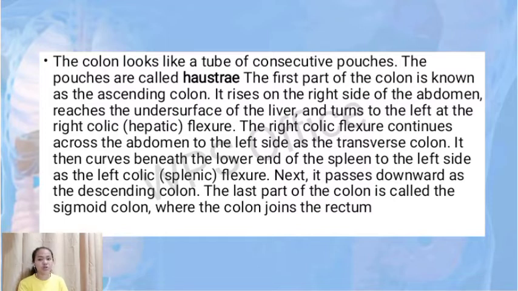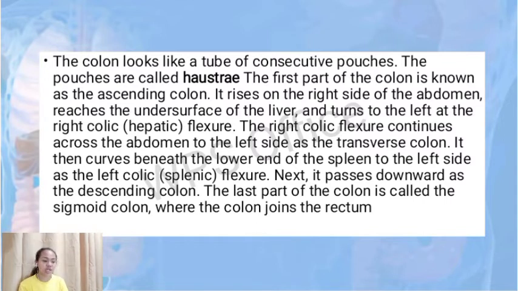The first part of the colon is known as the ascending colon. It arises on the right side of the abdomen, reaches the undersurface of the liver, and turns to the left at the right colic flexure. The right colic flexure continues across the abdomen to the left as the transverse colon. It then curves beneath the lower end of the spleen to the left colic flexure. Next, it passes downward as the descending colon. The last part of the colon is called the sigmoid colon, where the colon joins the rectum.